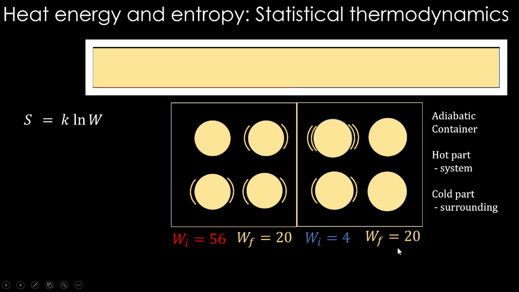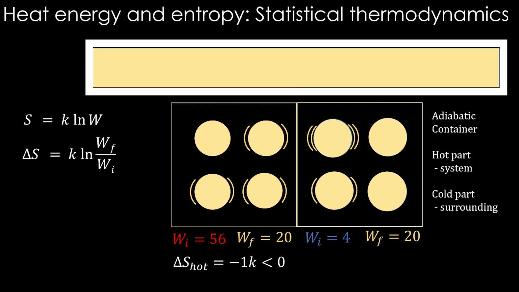Right. Now if we take Boltzmann's equation and calculate the entropy change, it is K natural log of the final W minus K natural log of the initial W. Since it is in natural log, we can put them in division form like this: K natural log of WF over WI. If you substitute 20 over 56 here, for the hot side we are going to get an entropy change of minus 1 Boltzmann constant, which is less than 0.